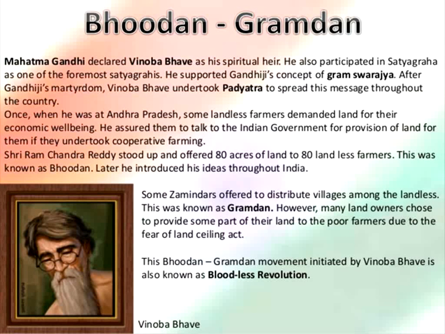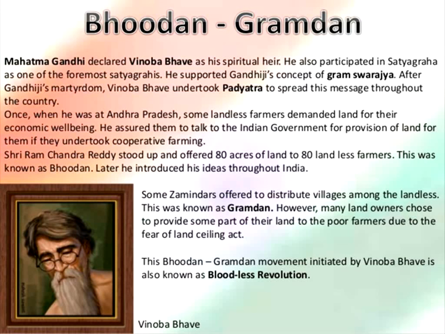However, many landowners chose to provide some part of their land to poor farmers for fear of the Land Ceiling Act. After the Land Ceiling Act came, the government of India completely banned the Zamindar system. After that, the government provided land to landless people. The zamindari system was abolished in India because of this.